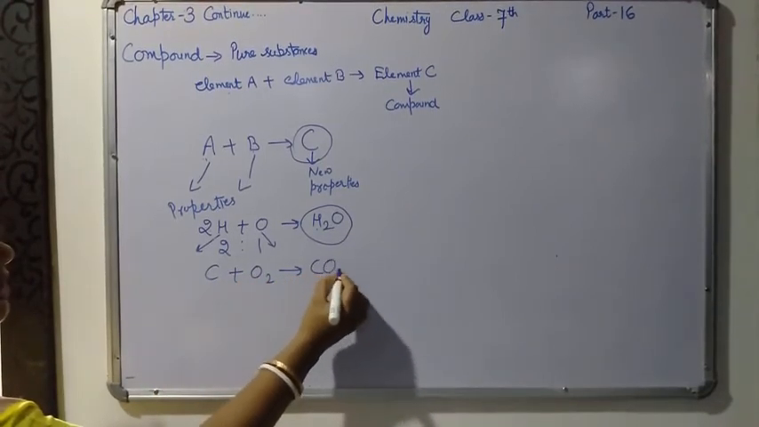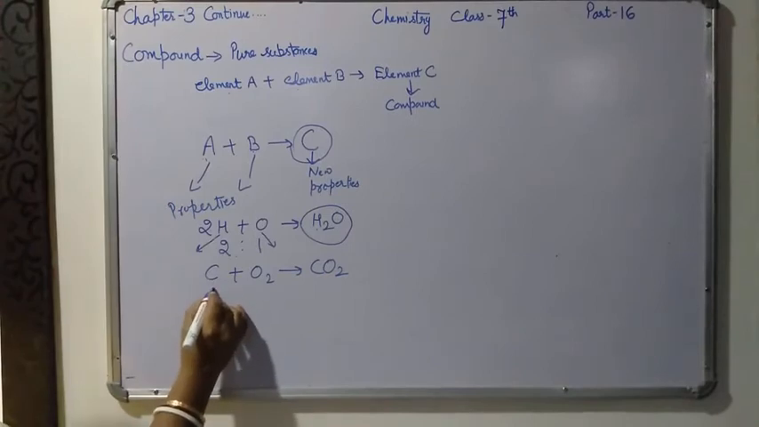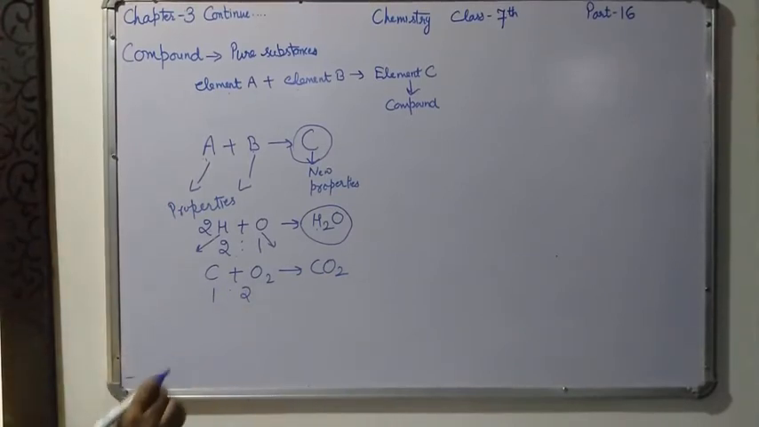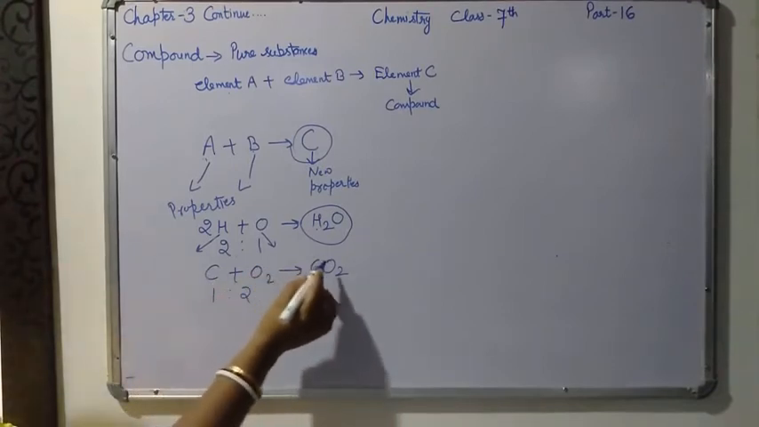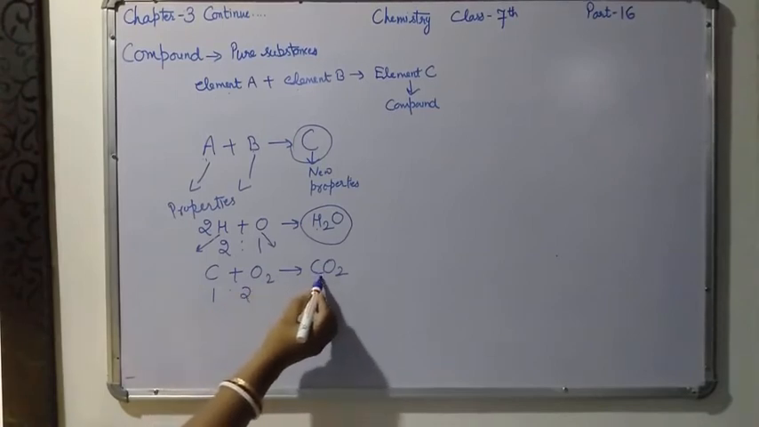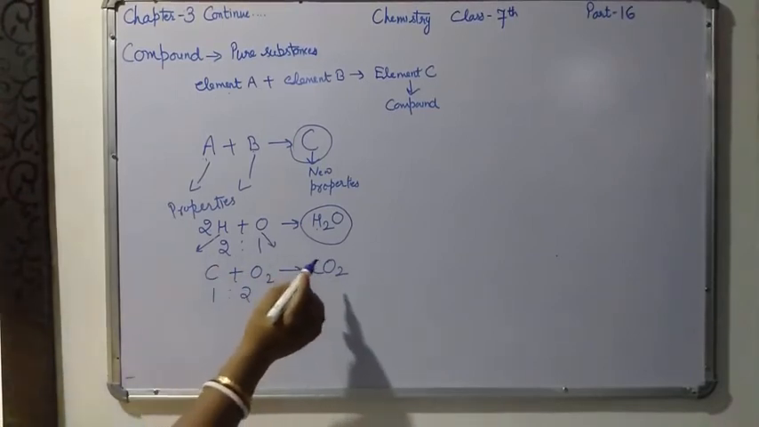They form carbon dioxide. The ratio is carbon 1 molecule, oxygen 2 molecules, so 1:2 by volume. So when two different elements combine together in a fixed ratio, they form a substance that is called a compound. A compound is a pure substance.